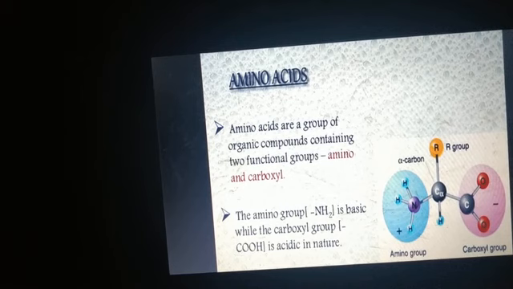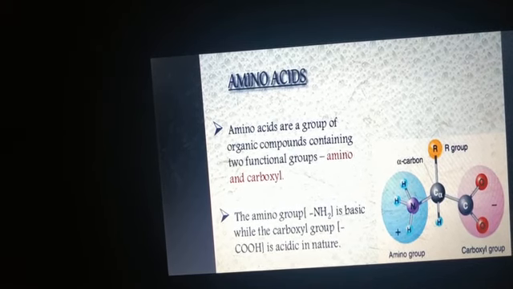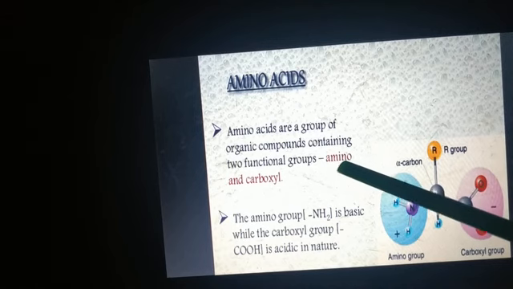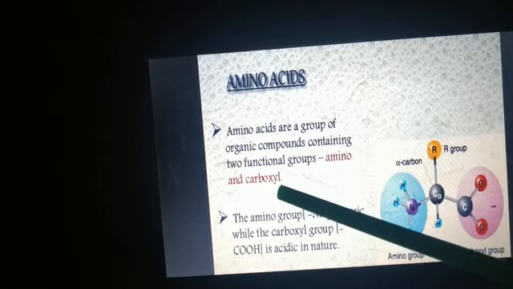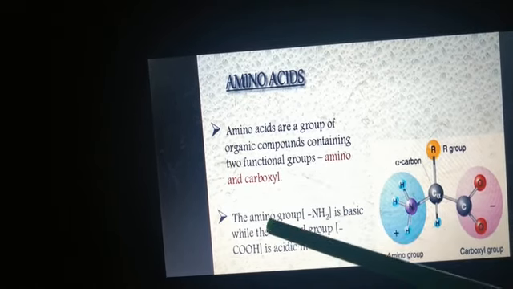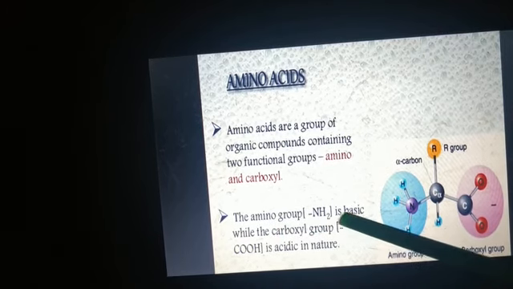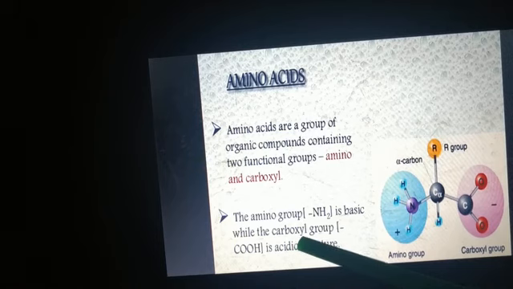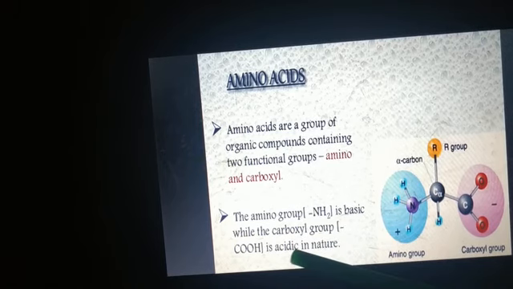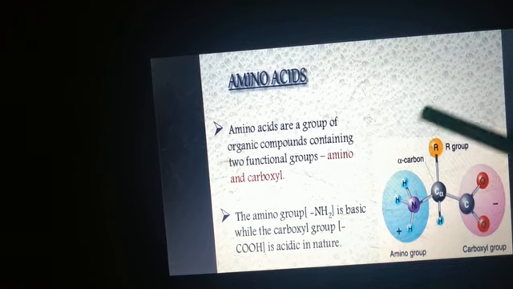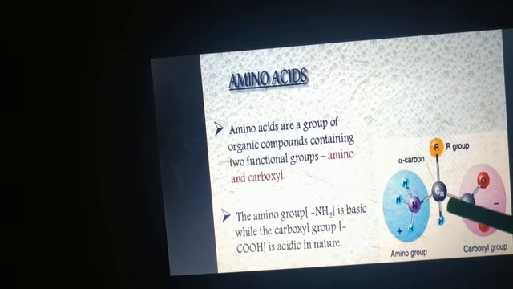So amino acids contain two functional groups. One is the amino group and the other is the carboxylic group. The amino group, that is NH2, is basic in nature, while the carboxylic group is acidic in nature. So here you can see a general structure of an amino acid.